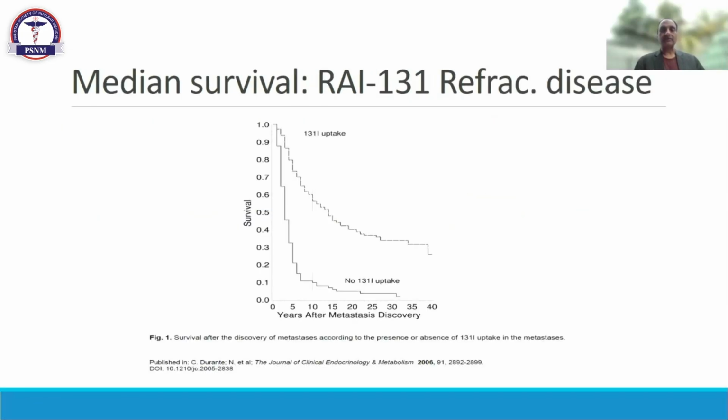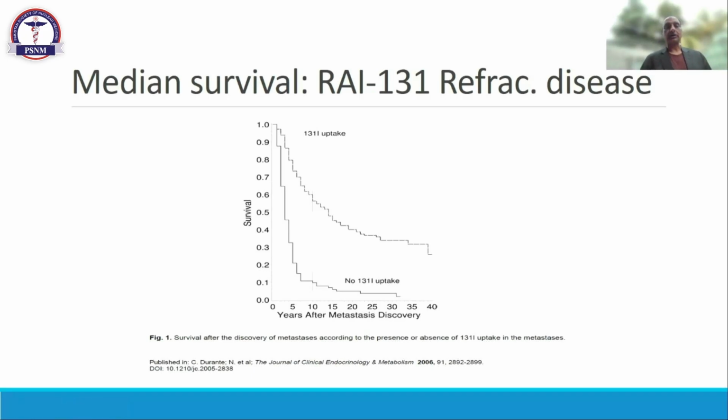If you just look at the survival benefit, if patients are iodine avid, 10-year survival is roughly 60% plus. But if these patients are not showing iodine avidity, 10-year survival goes down to roughly 10 to 20%. So it's a big difference between iodine uptake and no uptake.